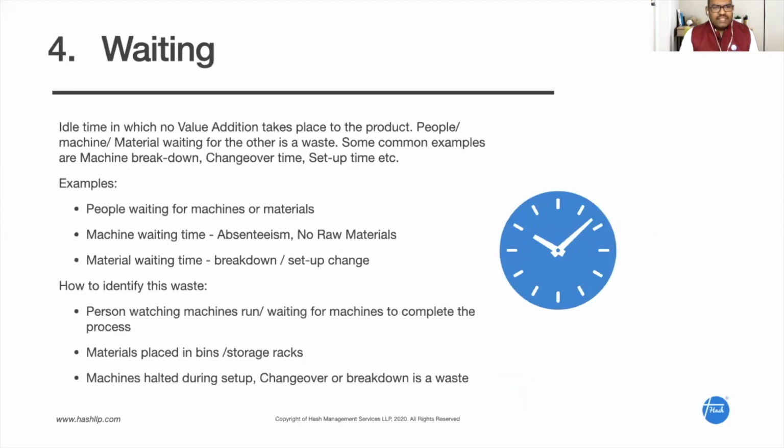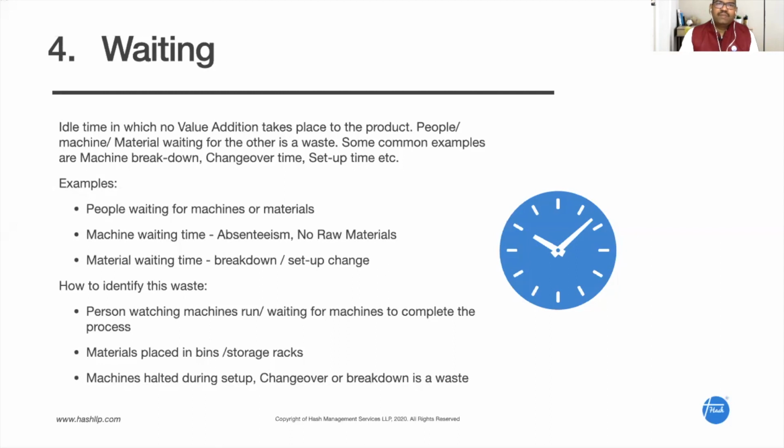And the fourth waste is the waiting waste. The idle time in which no value addition happens in the product. Imagine there are 3 types of resources, right? One is the manpower, then the machine, and the material. If any one resource is waiting for the other resources, it is called waiting waste. Some common examples are machine breakdown. If there is a machine breakdown, what will happen to the material? The material will be waiting for the machine. Similarly, the person also will be waiting for the machine to get ready, right? So there are 2 resources now waiting for the machine.